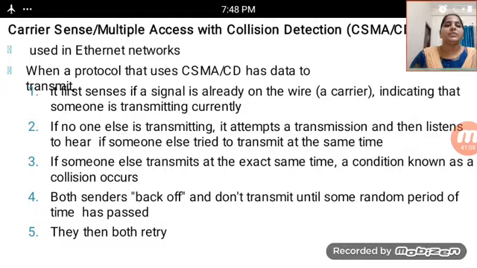someone is transmitting currently. If no one else is transmitting, it attempts a transmission and then listens to hear if someone else tried to transmit at the same time. In that case we are using multiple access collision detection.